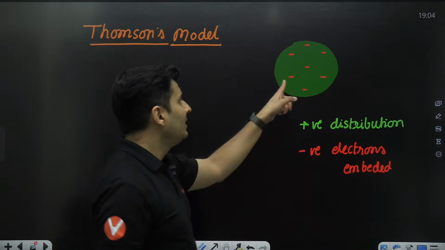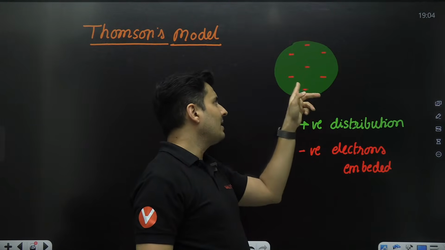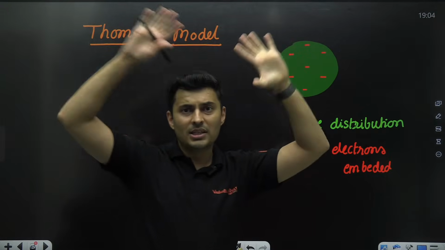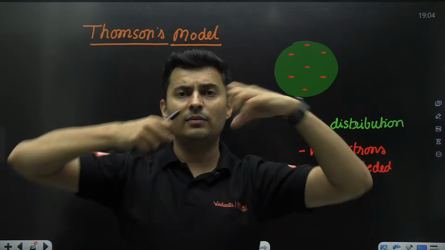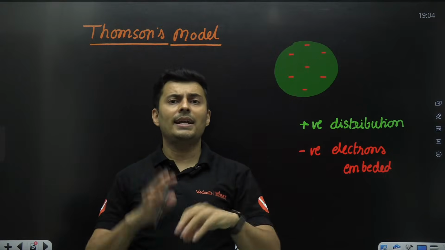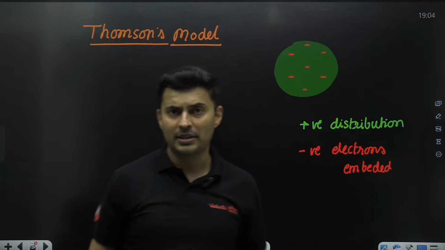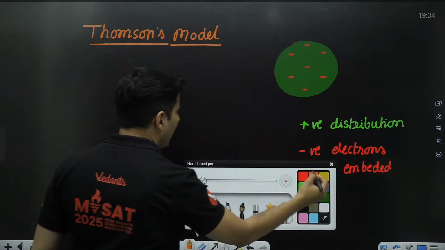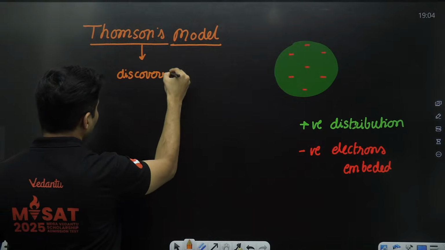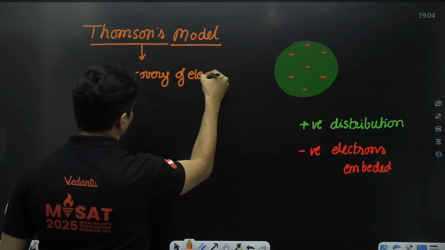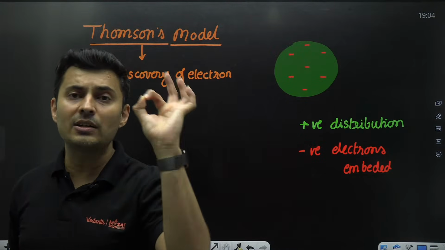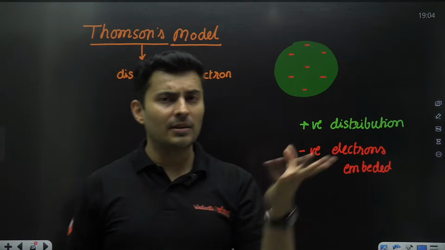These electrons hold that positive charge, and in the same way these electrons are also held by the positive charge. Anywhere you go, the positivity is there everywhere, so those positive charges apply forces and balance it out. In the same way, the electrons are spread out everywhere, they apply electrical forces and balance out the forces on the positive charge. So Thomson's model actually led to the discovery of the electron. This was a basic model which talked about how electrons are like the seeds of a watermelon, and the watermelon itself is the positive charge.